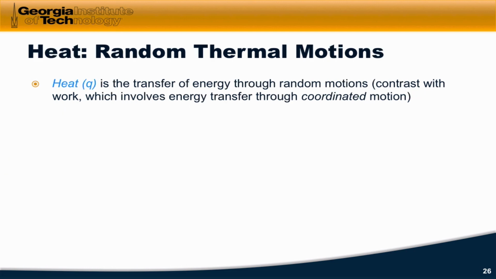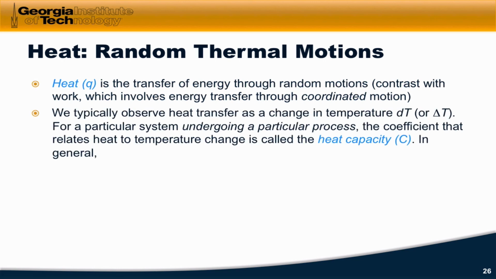Heat is defined as the transfer of energy through random thermal motions, and contrast this with work, which involves energy transfer through coordinated motions. We typically observe heat transfer as a change in temperature, although we will see that a change in temperature is not essential for heat transfer. For a particular system undergoing a particular process, remember heat is path dependent, the coefficient that relates heat to temperature change is called the heat capacity.